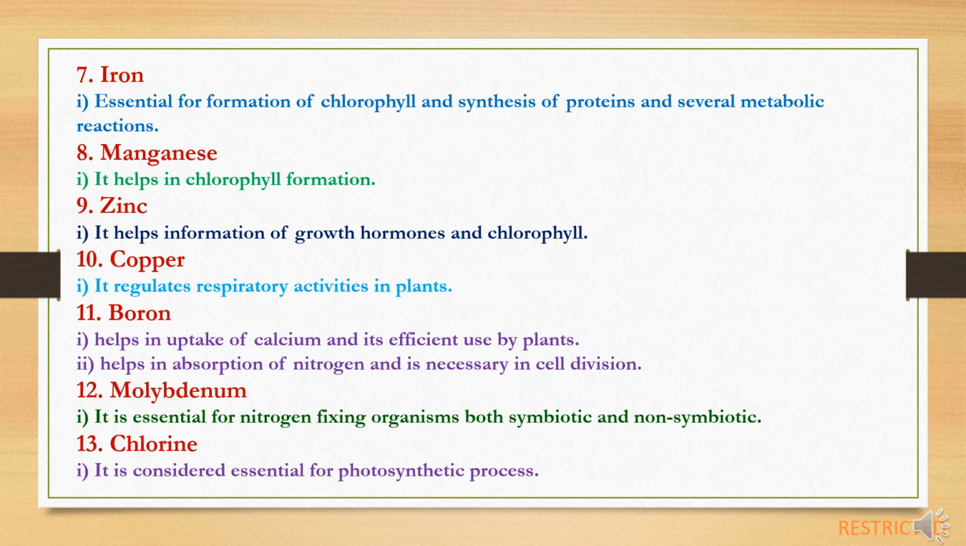Then zinc, which helps formation of growth hormones and chlorophyll. Then copper, which regulates respiratory activities in plants. And boron helps in uptake of calcium and is efficiently used by plants. It also helps in absorption of nitrogen, and boron is necessary in cell division. Then molybdenum, which is essential for nitrogen fixing organisms, both symbiotic and non-symbiotic. Then chlorine. Chlorine is considered essential for the photosynthetic process.